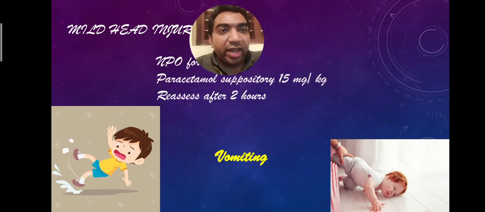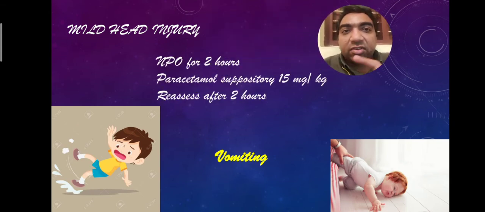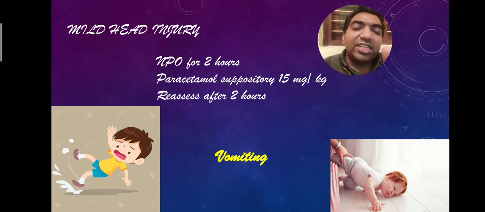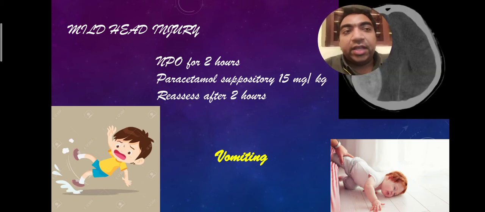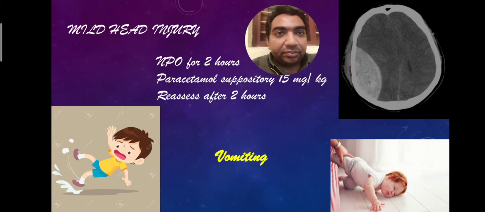So put the patient on NPO for 2 hours, paracetamol suppository 15 mg per kg, and reassess the patient after 2 hours. In low velocity injuries, most of the time the vomiting will decrease and the patient will become active and alert. If the vomiting is persisting for more than 2 hours, then there is a chance for head injury. Then go for a CT scan.